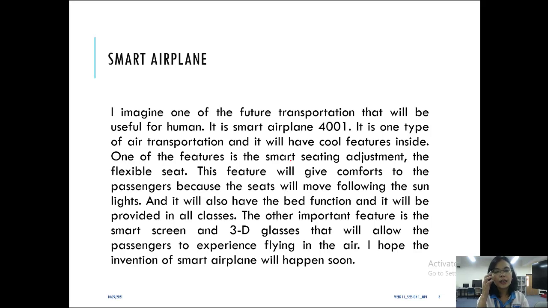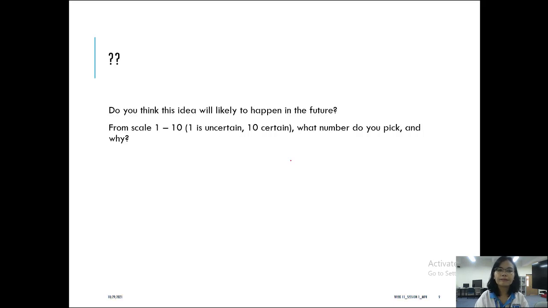Alright, with this reading, I want you to have a go at reading it, and if you can record yourself reading this, that would be great. And again, if you have words you don't understand in this reading, please consult a dictionary, or you can always ask me through personal line or in the WhatsApp group.